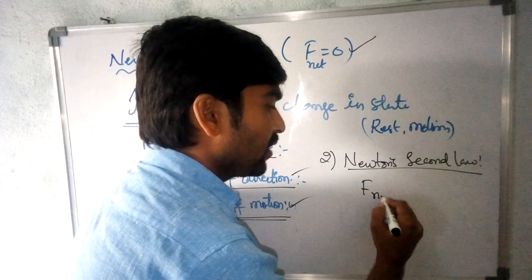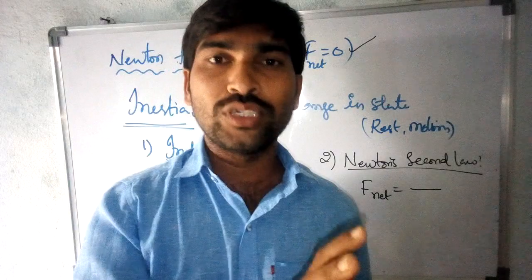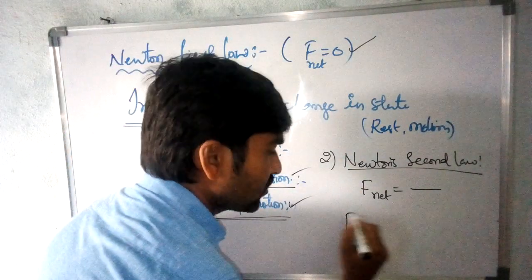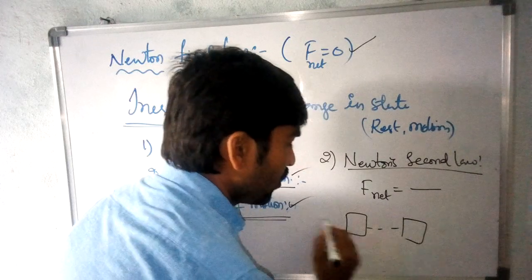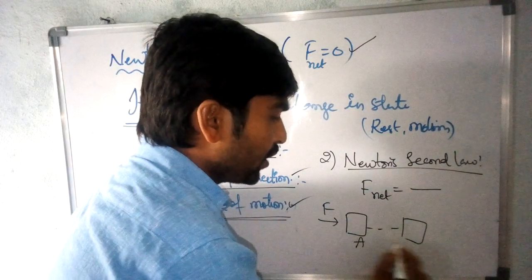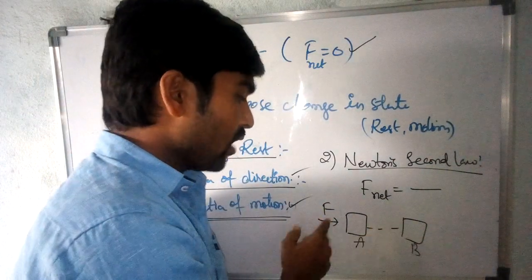Here F net is some value. When we apply force on a body, it will move from point A to B like this. Applied force in this direction, the body will move from point A to point B. So this is the applied force.